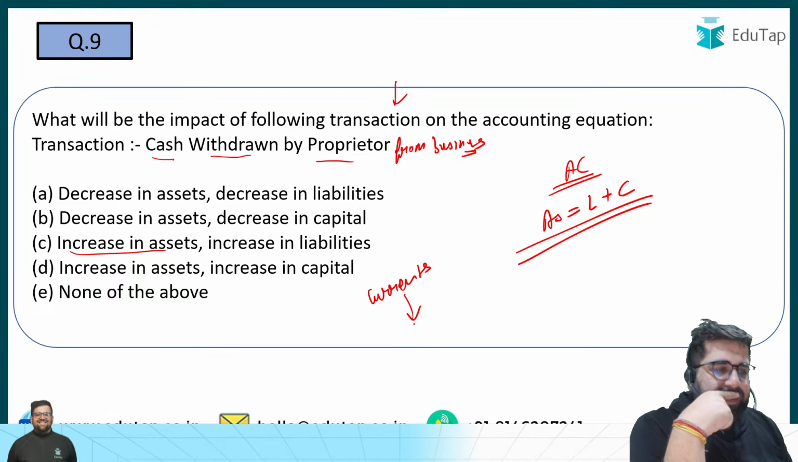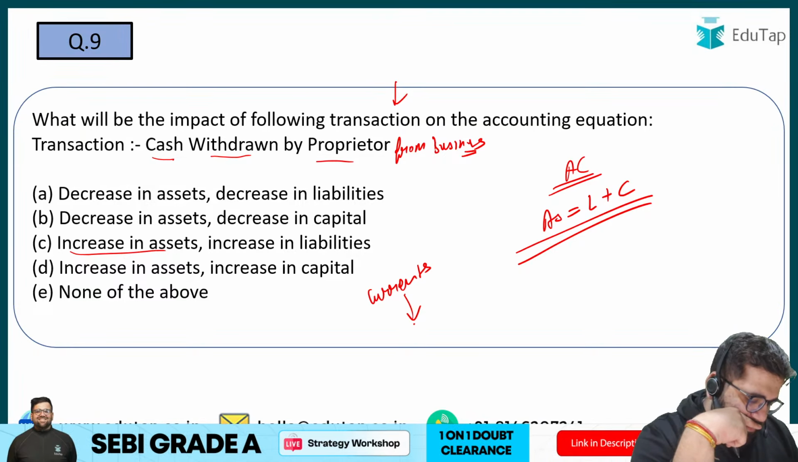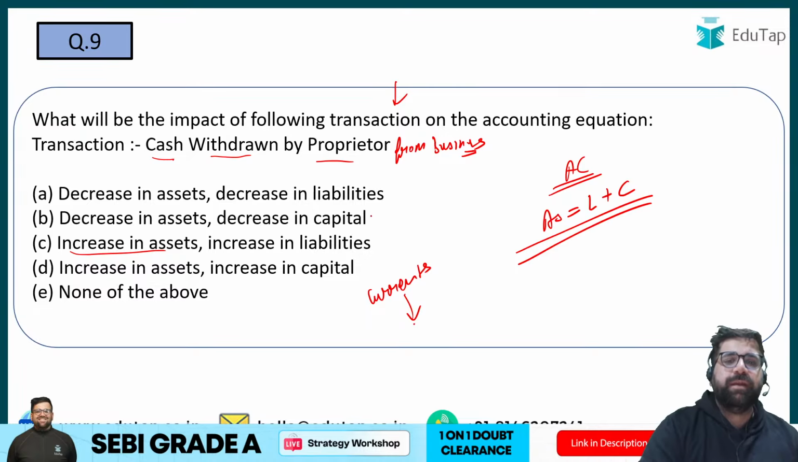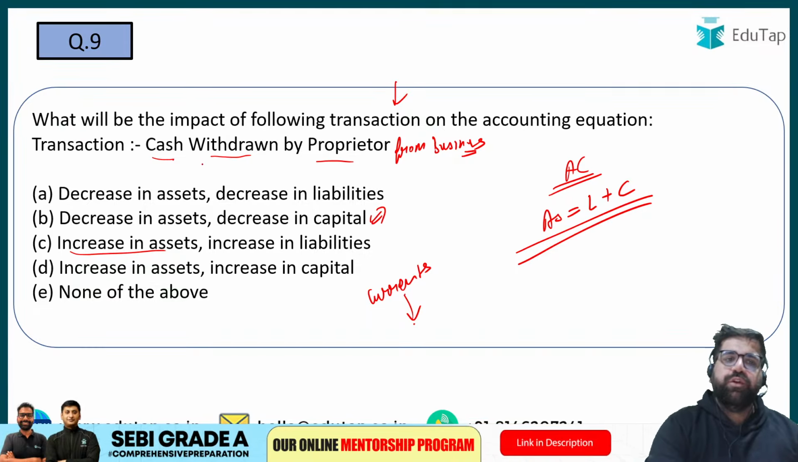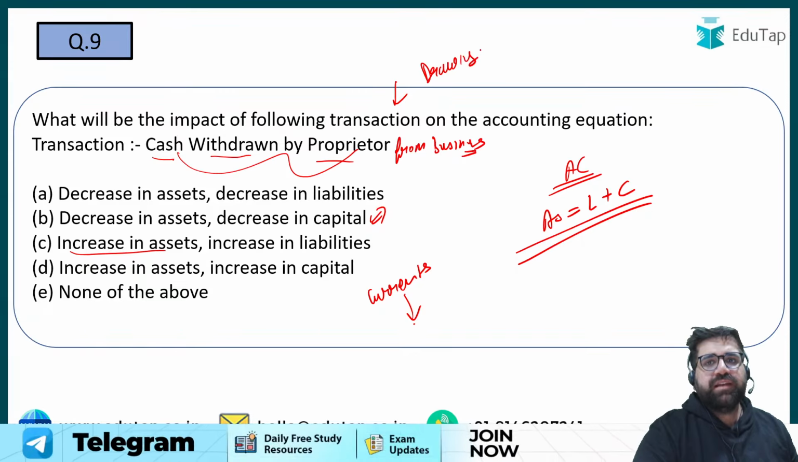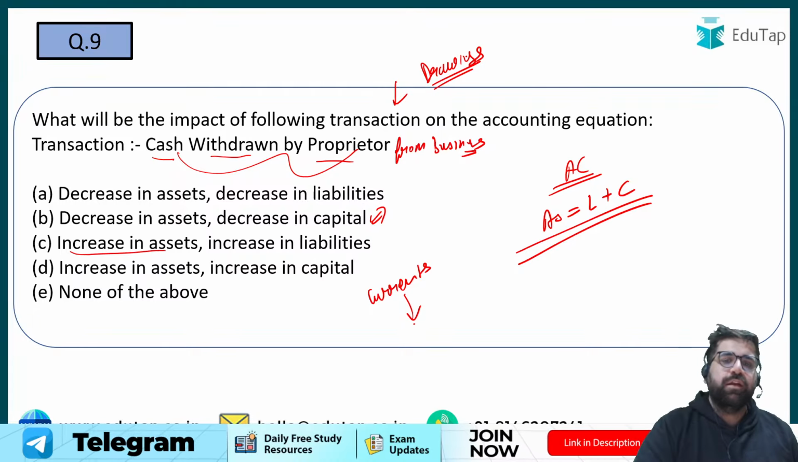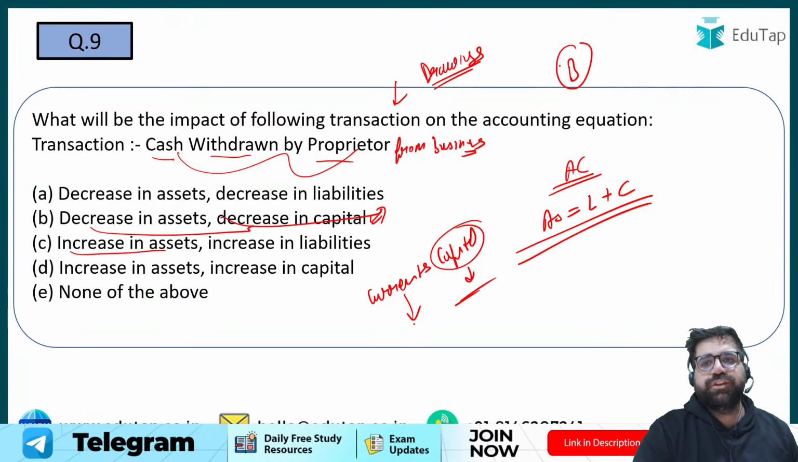Ambika is going with B. Arjun is also going with B. Yes, the correct answer will be B, because your assets will surely reduce, and you know that cash withdrawn by a proprietor will be considered as drawings. Drawings is considered as a reduction in your capital, so the capital will also reduce. Decrease in capital and decrease in assets. So my answer will be option number B.